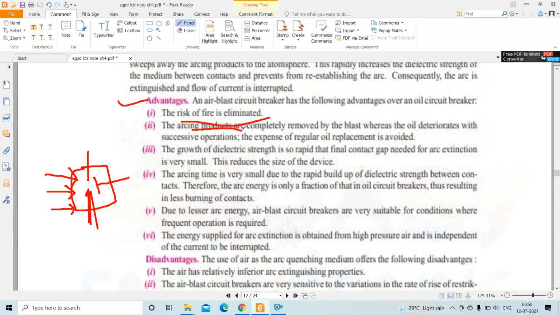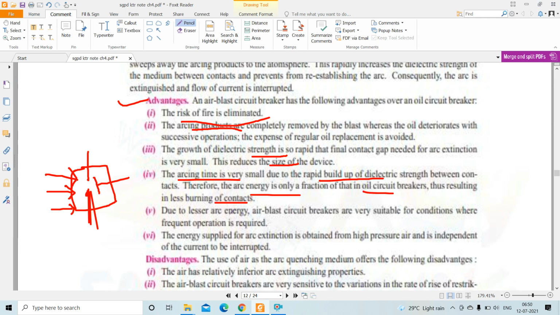The growth of dielectric strength is so rapid that the final contact gap needed for arc extinction is very small. This reduces the size of the device. The arcing time is also very small due to the rapid buildup of dielectric strength between the contacts. Therefore, arc energy is a fraction of that in the oil circuit breaker, resulting in less burning of contacts.